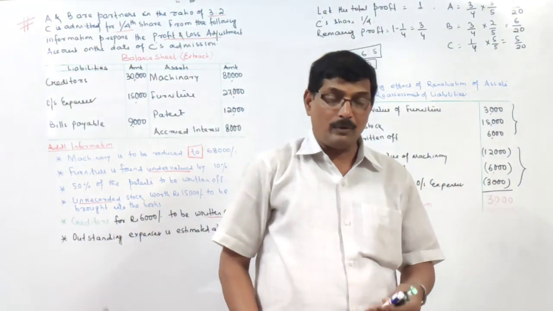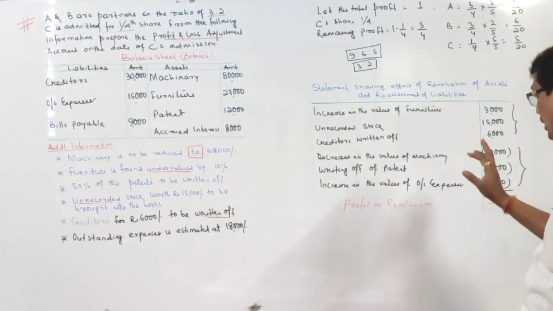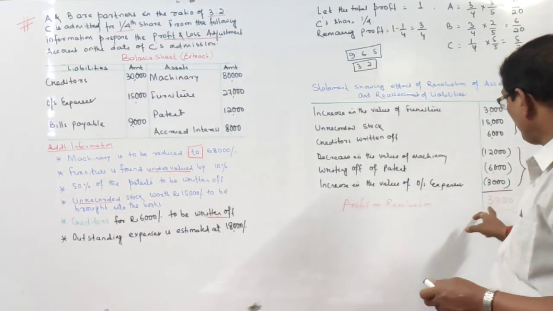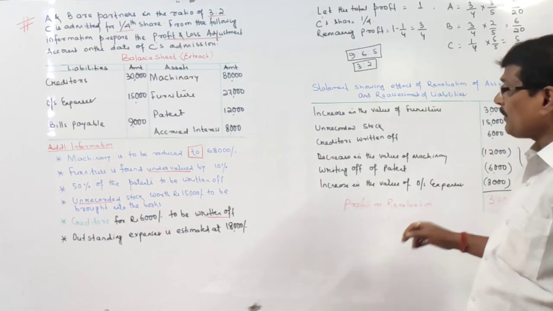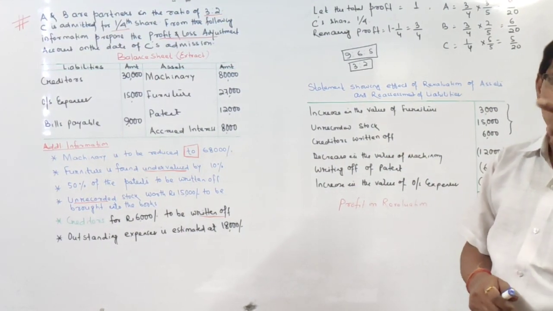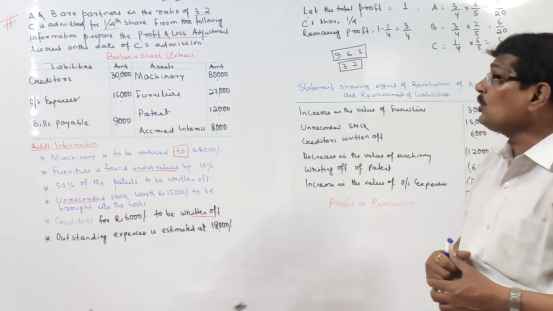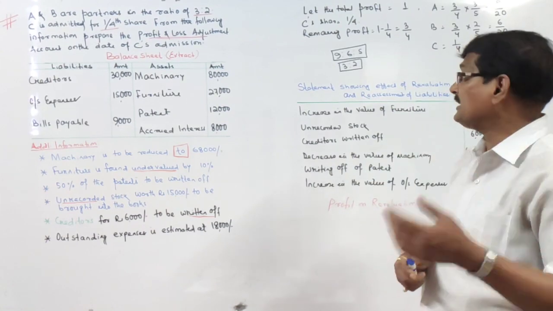Right. So what we will do now, you see in future C will enjoy this profit also. His share of profit will be, he will enjoy his share of profit in this profit also. So now A and B will insist that you should compensate us. Right. Who? C. C has to compensate A and B.